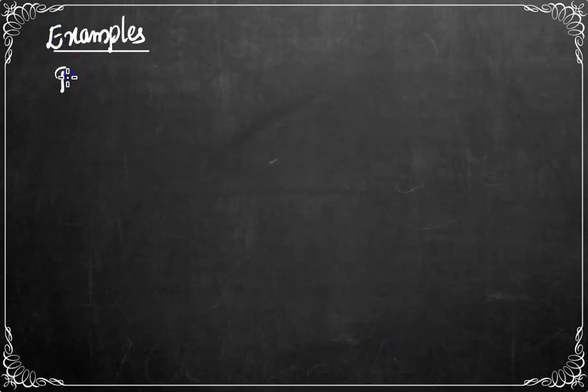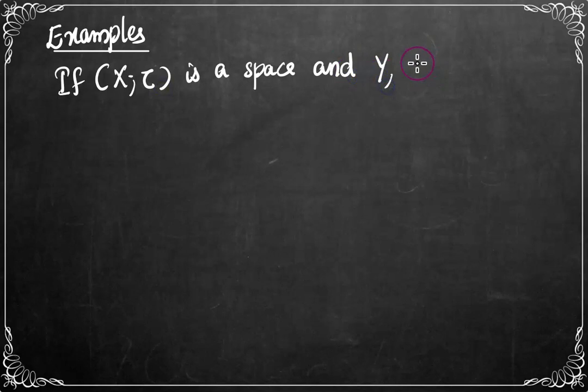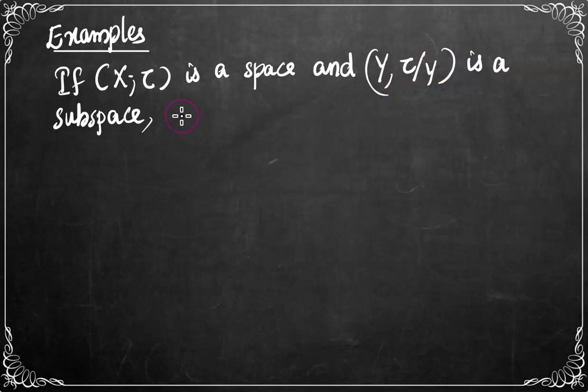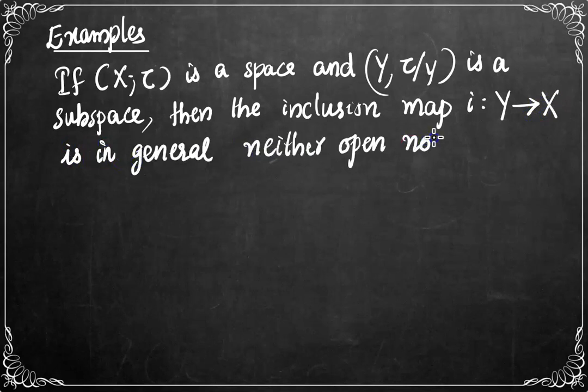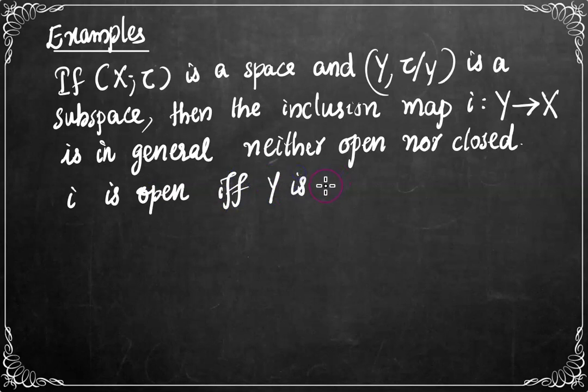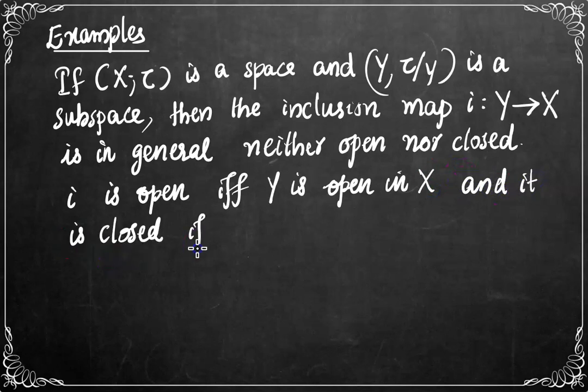Example: consider a space X with topology and its subspace Y together with the subspace topology. Then the inclusion map I from Y to X is in general neither open nor closed. In fact, the inclusion map I is open if and only if Y is open in X, and it is closed if and only if Y is closed in X. We can prove this result very quickly.